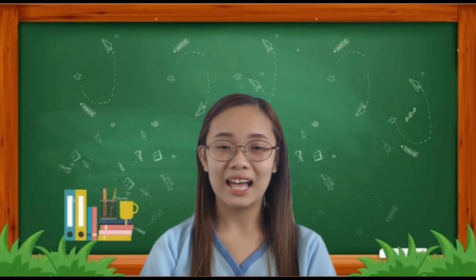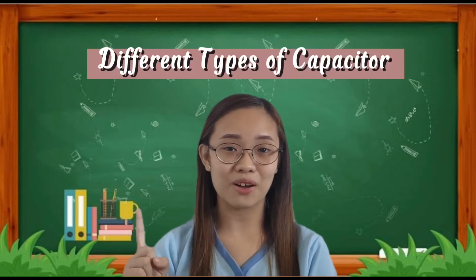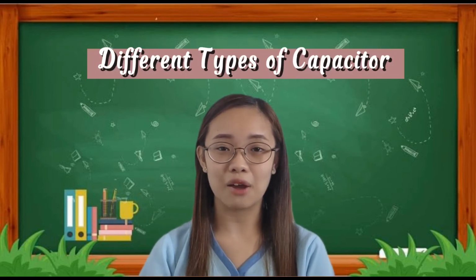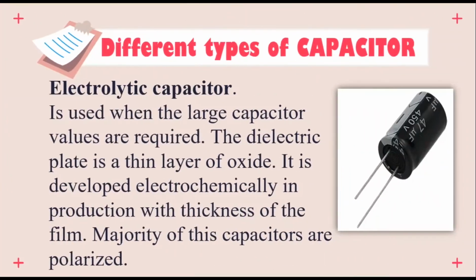After we know the different structures of capacitors, let's proceed to the different types of capacitors used in a wide range of industries and in everyday life. First is the electrolytic capacitor. It is used when large capacitor values are required. The dielectric plate is a thin layer of oxide. It is developed electrochemically in the production, with the thickness of the film.